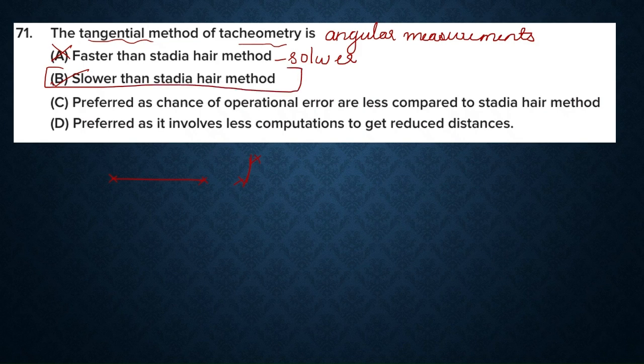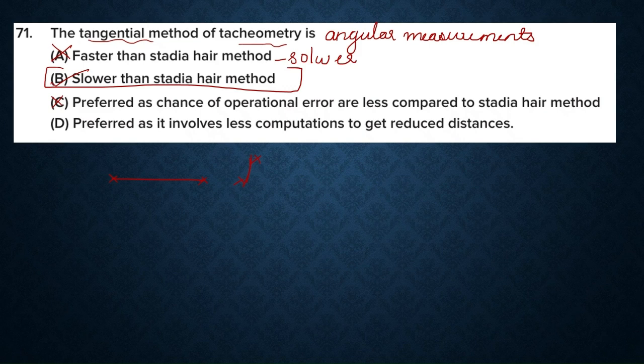Next option is preferred as chance of operational errors are less compared to Stadia-Hare method. This option is also wrong. As it involves angular measurements, it can be prone to more errors. Next, preferred as it involves less computation to get reduced distance.